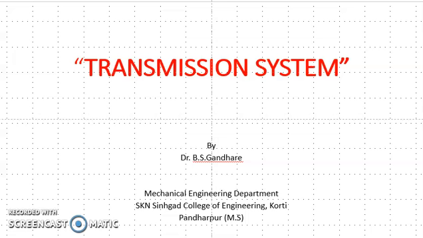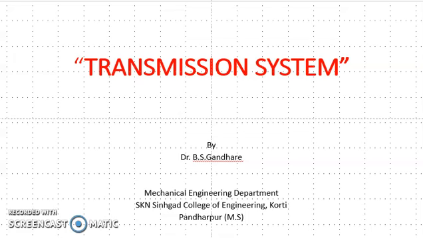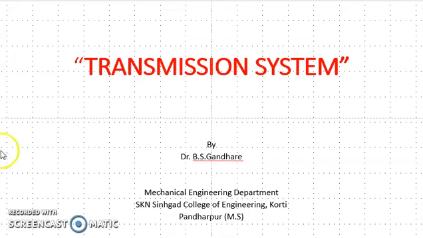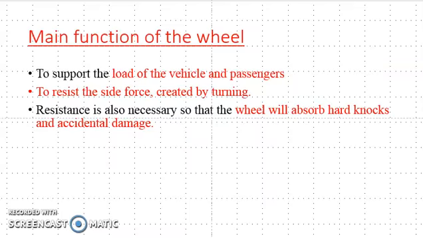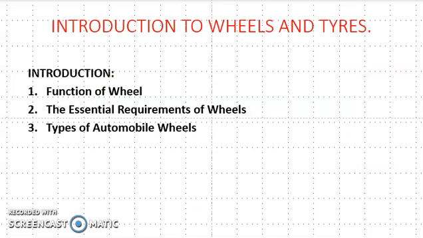Last week we saw the transmission system, and we started the introduction to wheels and tires. We saw the function of an automobile wheel, the essential requirements of wheels, and the types of automobile wheels.